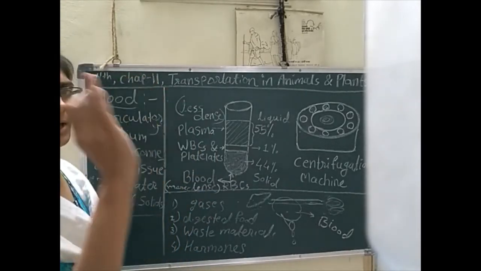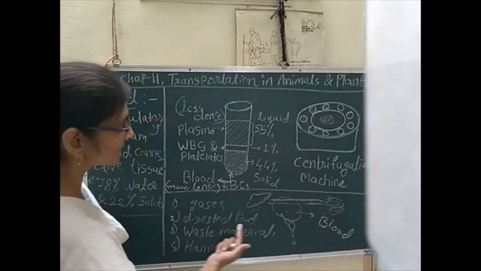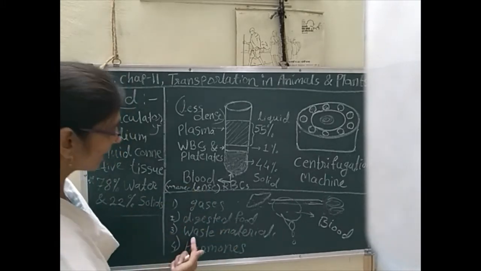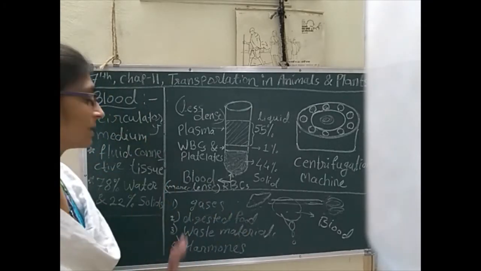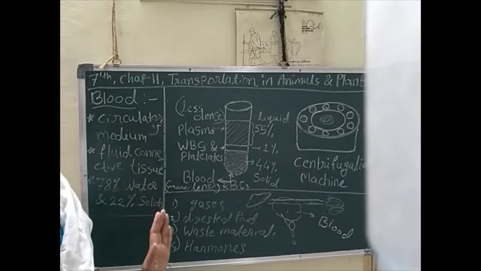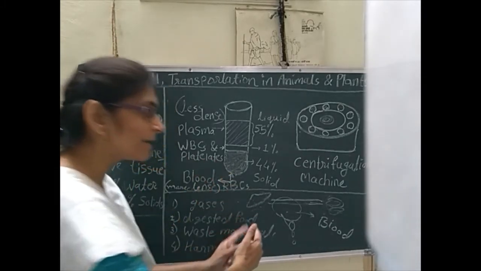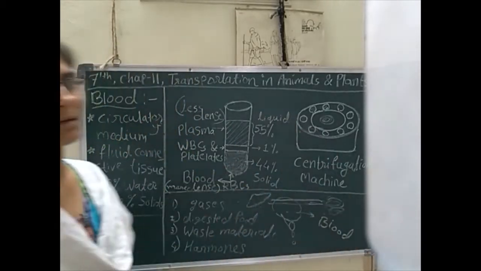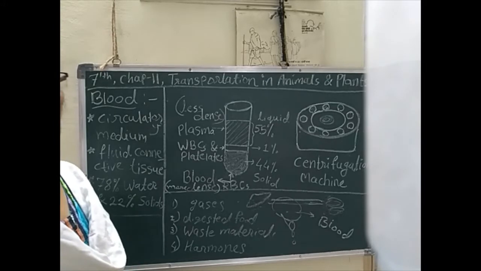Which things do we have to circulate through the blood? Gases, digested food, waste material, and hormones. Those four things we have to circulate or transport from one organ to another organ in our body. So these things are very important.